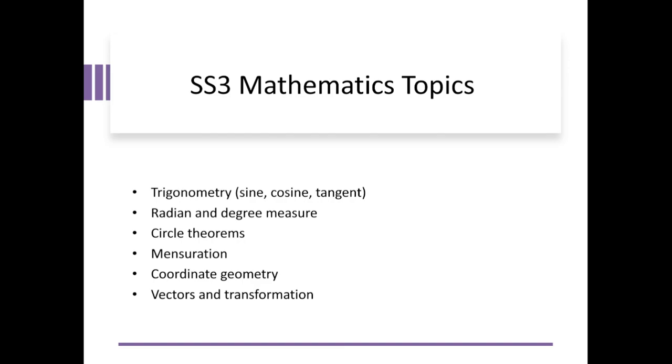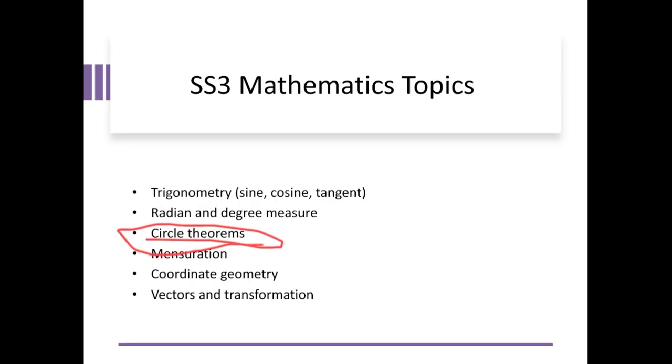You must know them. They are very important if you're going to write JAMB, if you're going to write maths in your JAMB. So you must also know radians and degrees. They don't usually set radians and degrees like that, but you must expect it. Don't underestimate it. They might set it in your own and not in your friend's own.